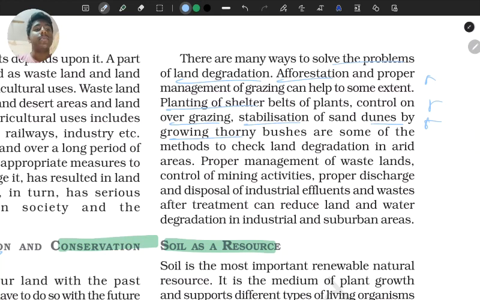Some of the methods to check land degradation in arid areas, like in Rajasthan, like जो ये sand dunes होते हैं, sand. See what is happening around the areas of Rajasthan. There's a wind which comes from northwest, okay, that goes through Rajasthan and towards the east, जो है साउथ ईस्ट की तरफ जाता है. नॉर्थ वेस्ट से साउथ ईस्ट तरफ जाता है.